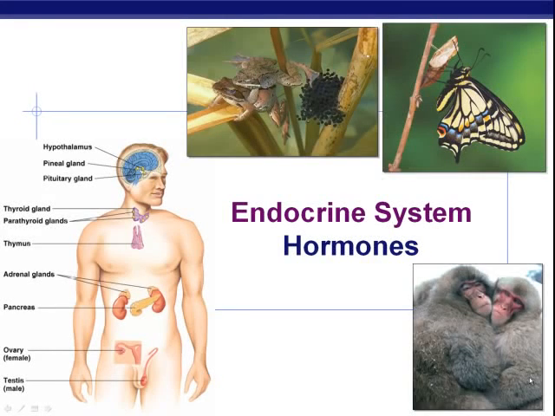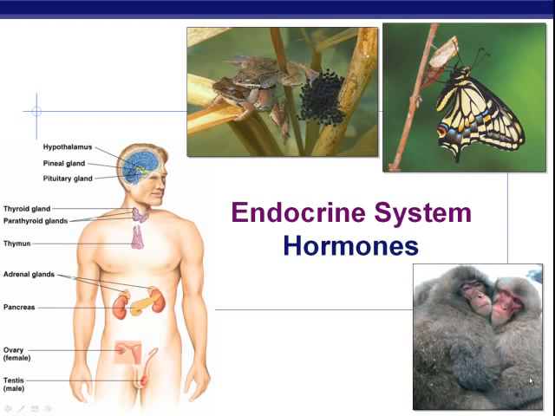Okay, this little video is going to focus on the endocrine system. It's one of the animal organ systems that we did not cover a few months ago when we were covering animal organ systems, but it's a really important one, and it deals with a really important concept that you may see referred to in an AP Bio exam or test as cell signaling.